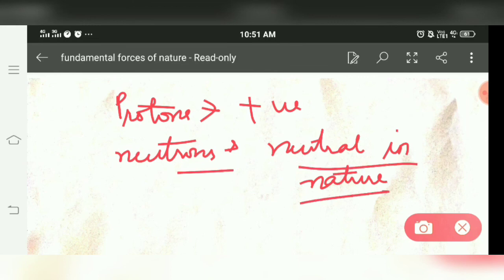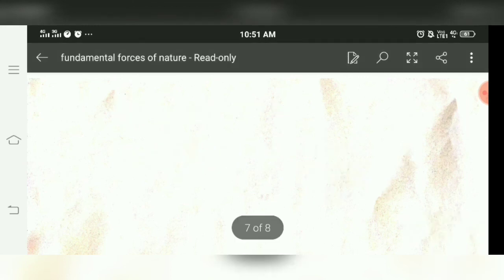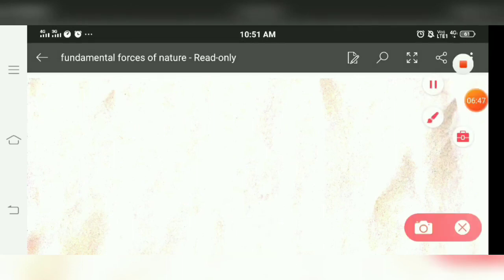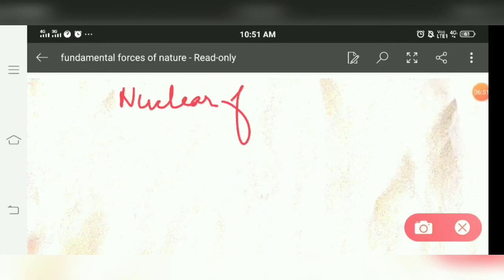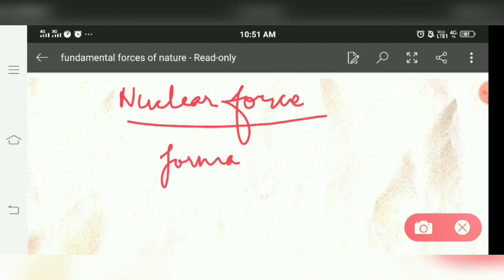Now, the nuclear force is responsible for the formation of the nucleus. It means it's the force which actually binds protons and neutrons together, resulting in the formation of the nucleus.